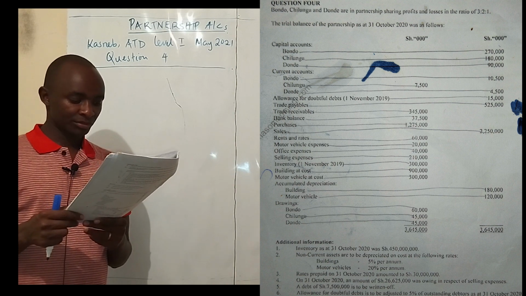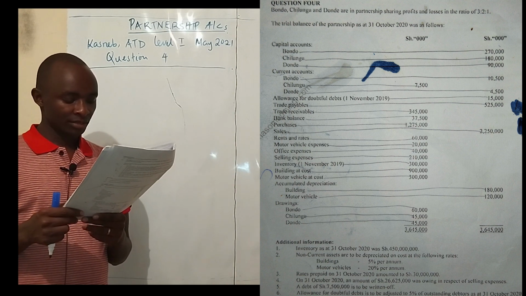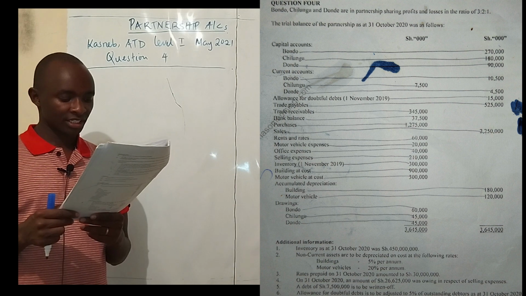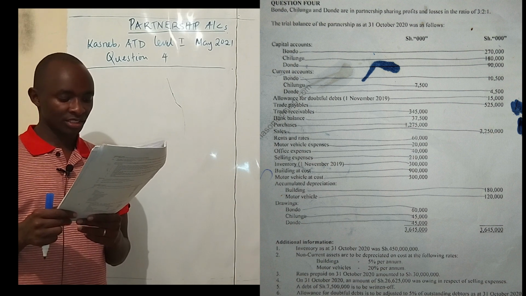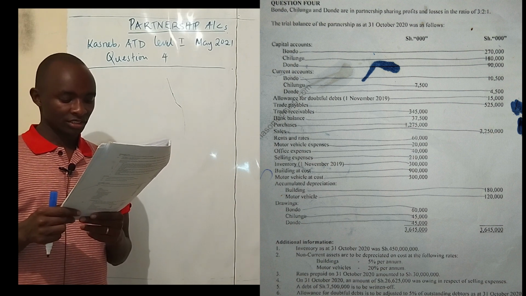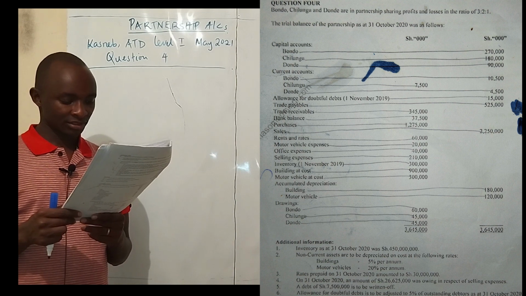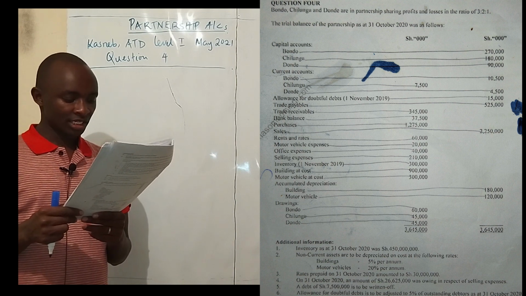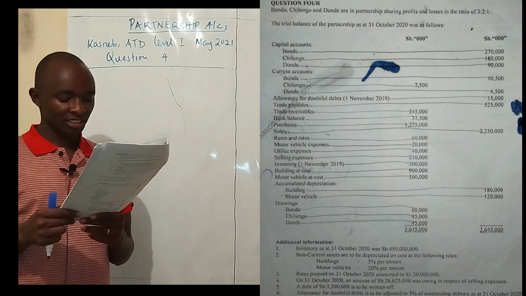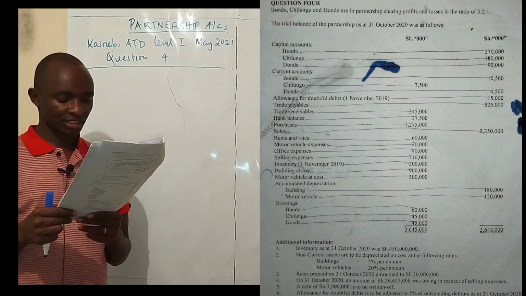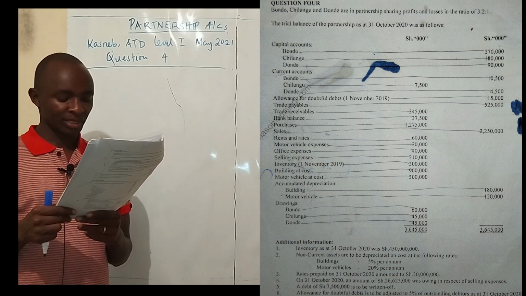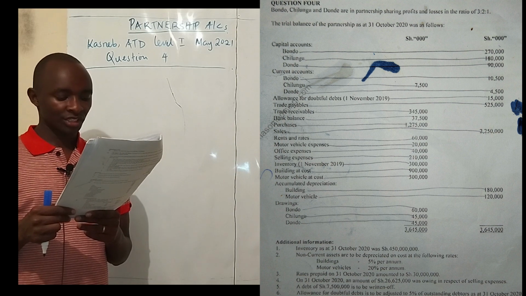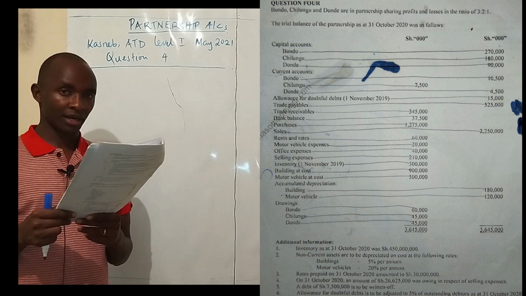The additional information, we are told, number 1, inventory as at 31st October 2020 was shillings 450 million. Number 2, the non-current assets are to be depreciated on cost at the following rates: buildings at 5% per annum, motor vehicles at 20% per annum.